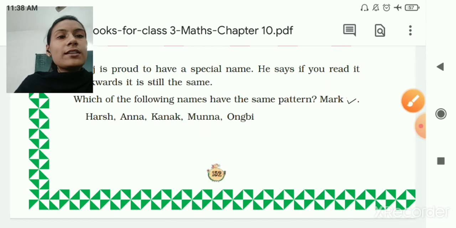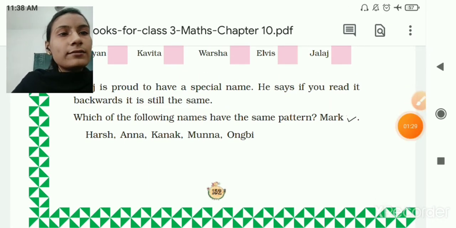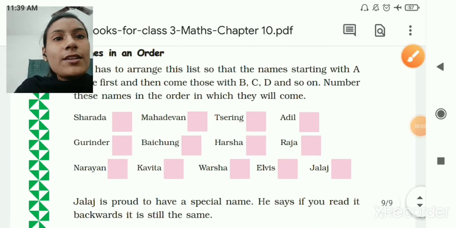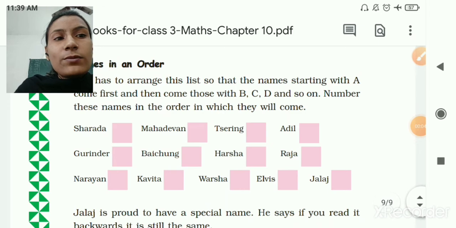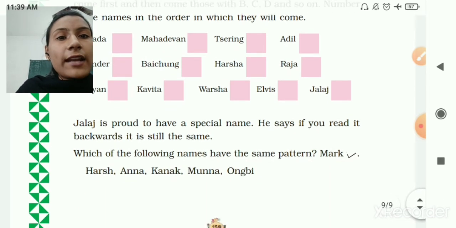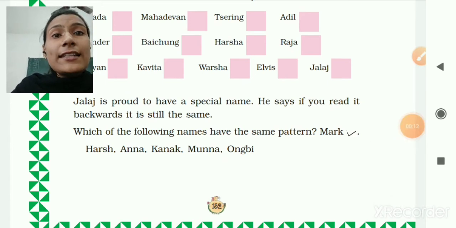Okay. So here this chapter number 10, Play with Patterns, is over. I hope you all have understood. Now Names in an Order, this one you have to write in your fair book, and I will send the PDF. So like that you can write. Okay. Now let's start the next chapter.